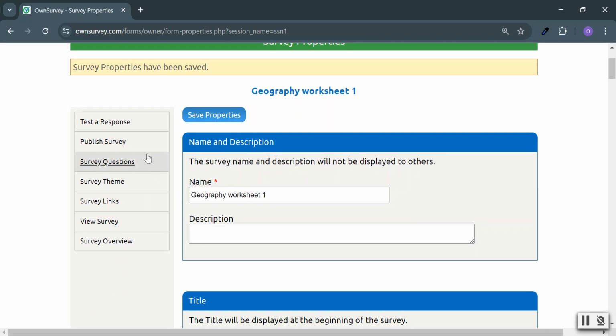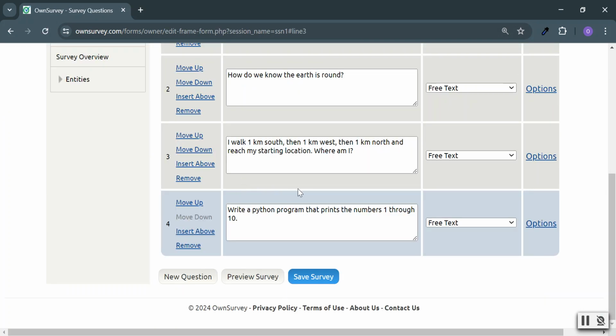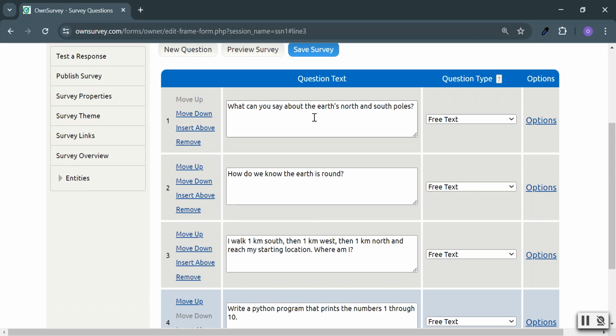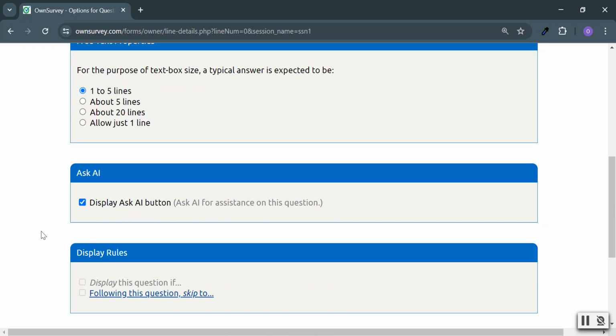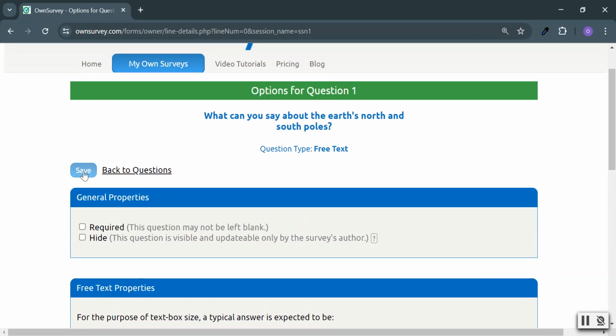Let's go back to our questions, survey questions. And here we need to indicate for which questions we would like this AI button. So we go to Options and Ask AI. Yes. Okay. Let's do this for all the buttons.